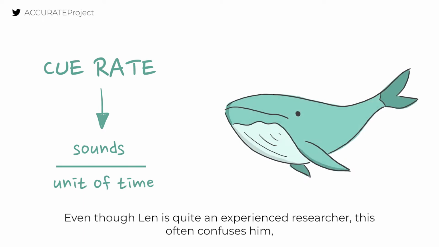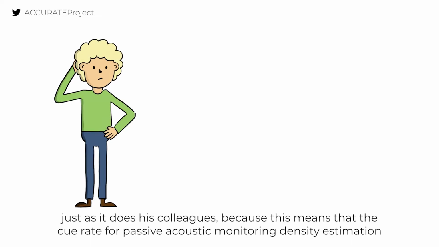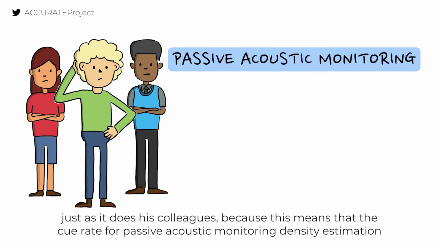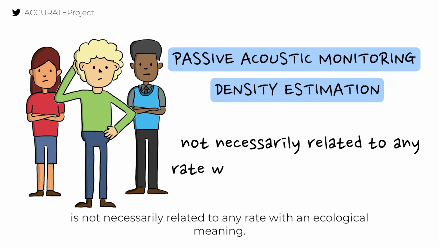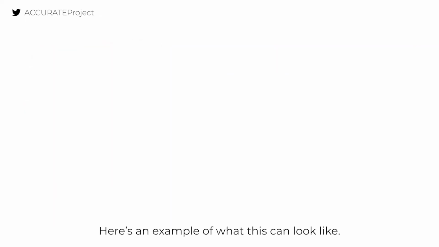Even though Len is quite an experienced researcher, this often confuses him, just as it does his colleagues, because this means that the cue rate for passive acoustic monitoring density estimation is not necessarily related to any rate with an ecological meaning. Here's an example of what this can look like.